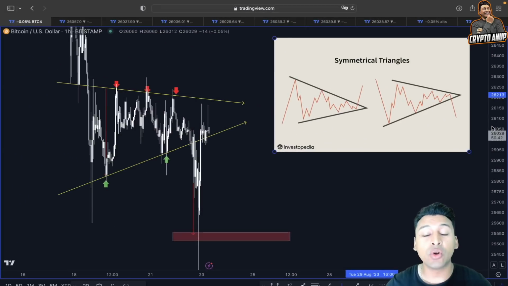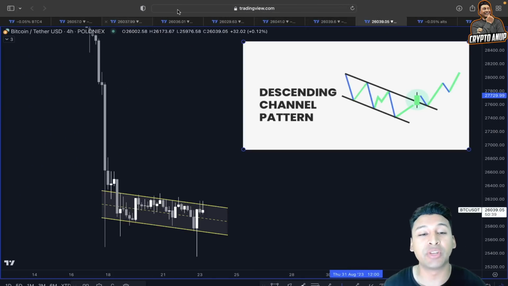So before I start talking about some interesting scenarios that are being flashed looking at the price action of Bitcoin